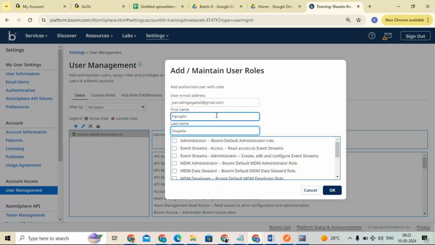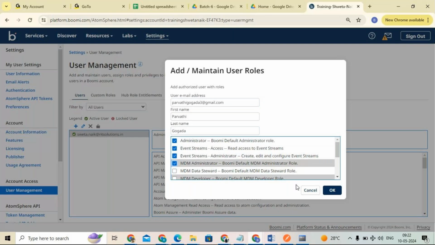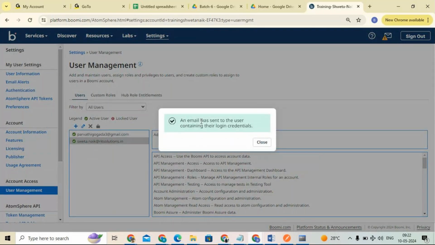Now you can see I am giving it here. I am an administrator, a leader, an owner for this account. What permissions do I want to give to this particular user? I can select those. Now if I click OK, an email is sent to the user containing their login credentials. Now she can use her own login credentials.